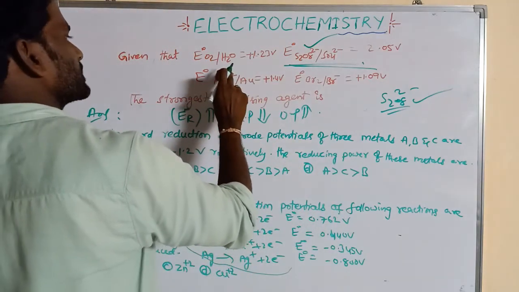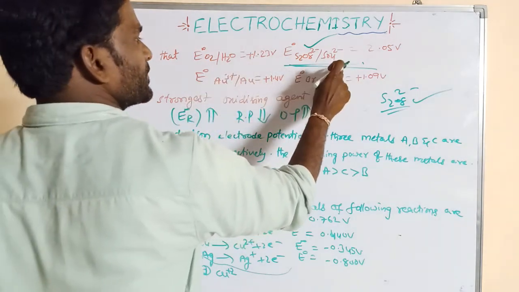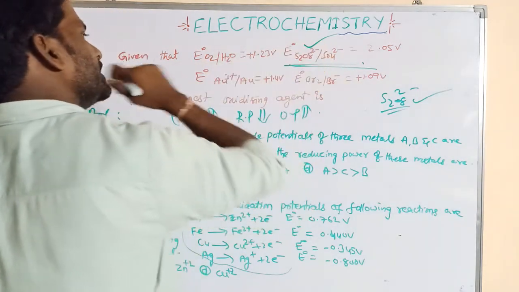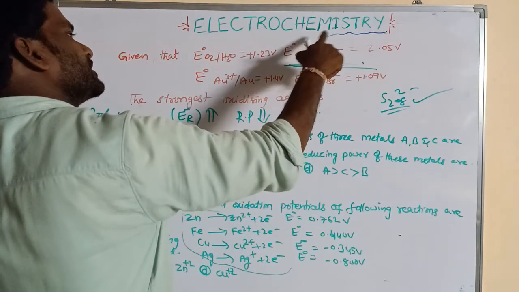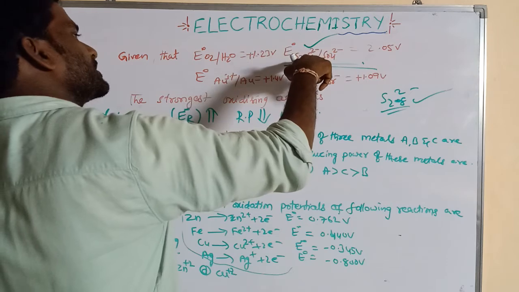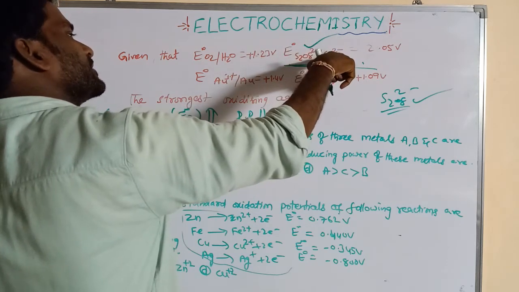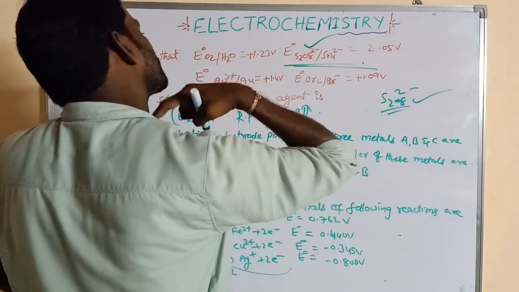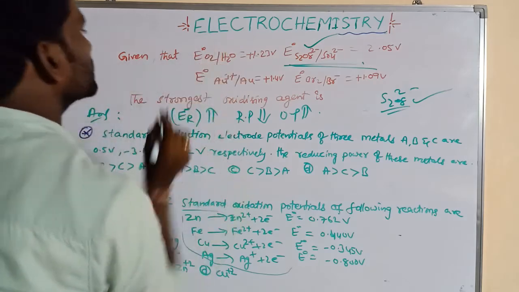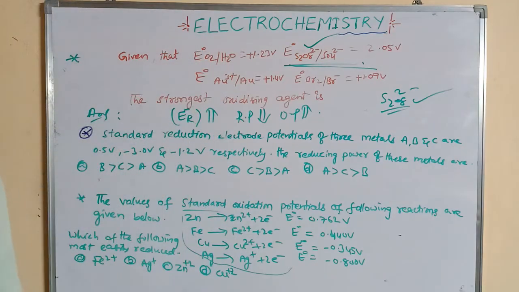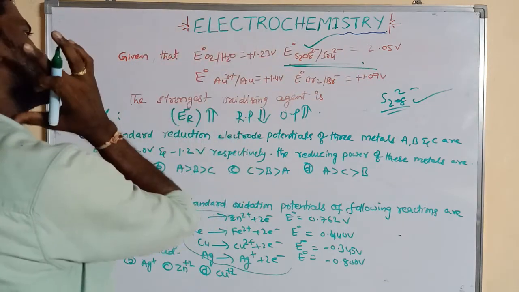All the values are also reduction potentials. 3 plus to 0, that is reduction. 0 to minus 1, that is also reduction. Here plus 7 to plus 6 is also reduction, and 0 to minus 2 is also reduction. All are given as reduction potentials, right.